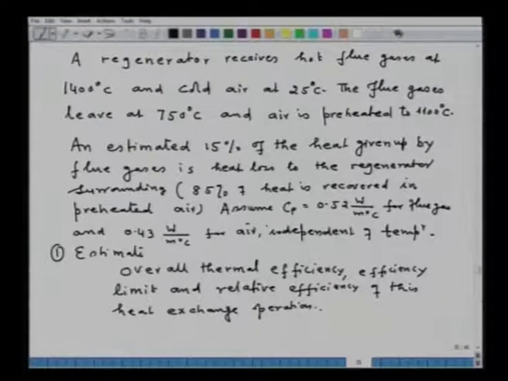So, this is an illustration of calculation of overall thermal efficiency, efficiency limit and relative efficiency. Then in the next part, we will see how to calculate the other parameters.